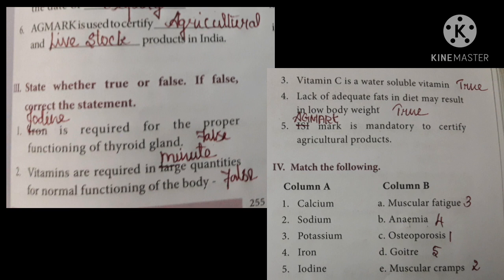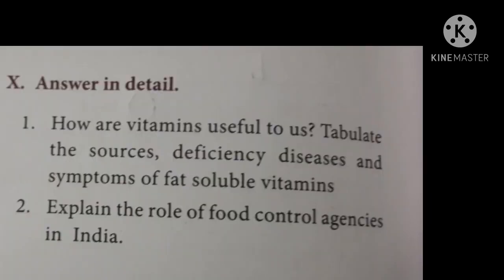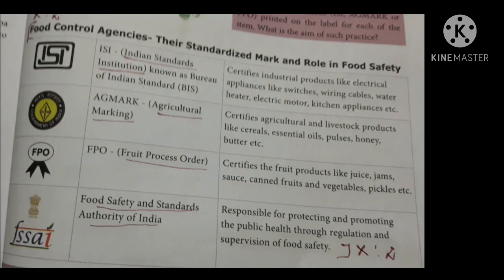Okay. Next, we can mark one detailed answer. Roman 10, question number 2. Explain the role of food control agencies in India. Answer. Turn to page number 253.